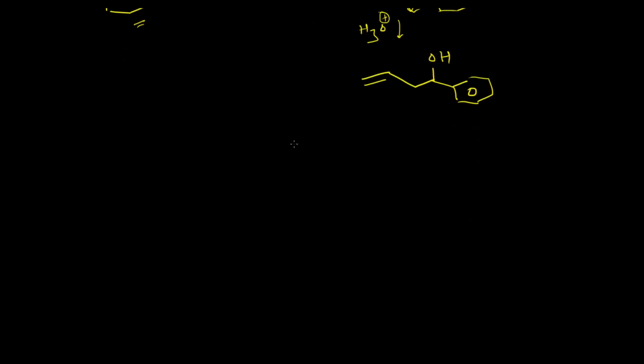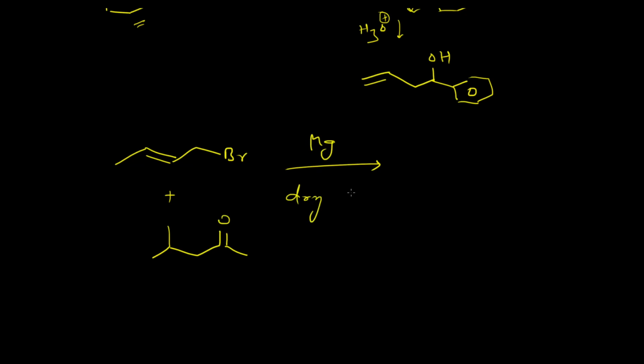However, there is one abnormality which is observed with this type of allylic halides. Let's say we perform a reaction by taking this particular allylic bromide and this corresponding ketone, mix them in dry ether and treat them with magnesium.